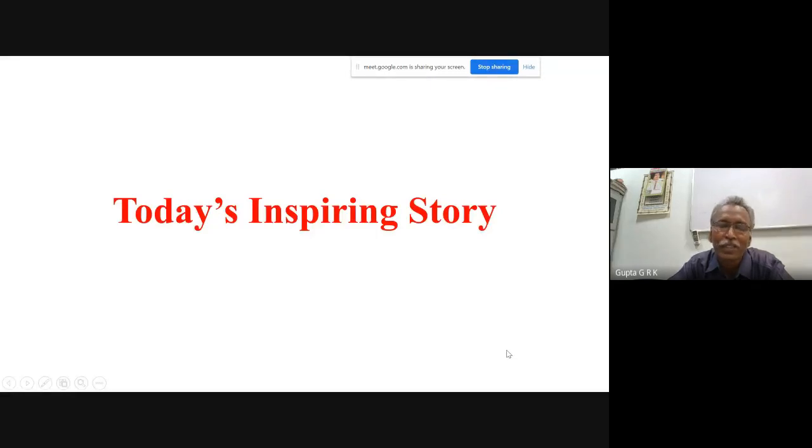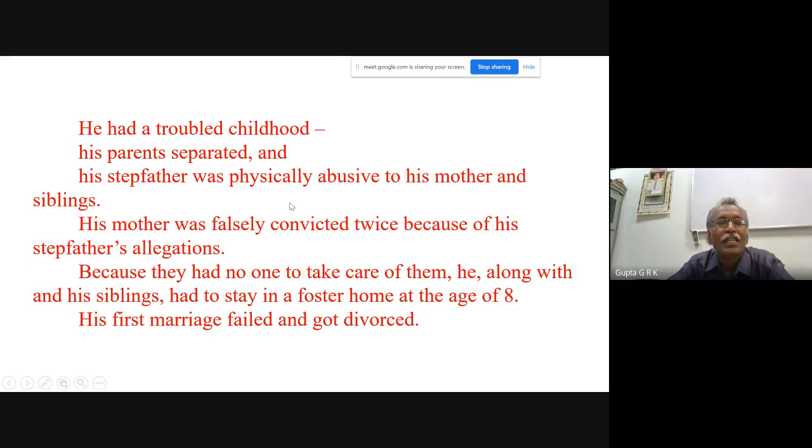His parents got separated, and his stepfather was physically abusive to his mother and siblings. His mother was falsely convicted twice because of his stepfather's allegations. Because they had no one to take care of them, he, along with his siblings, had to stay in a foster home at the age of 8. His first marriage failed and ended in divorce because of economic problems.